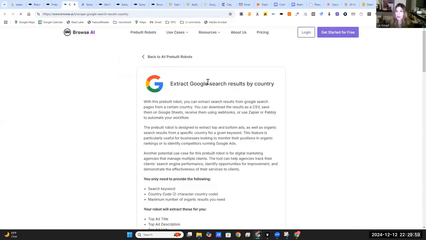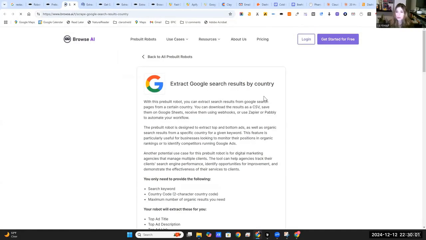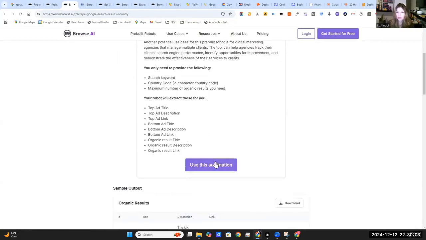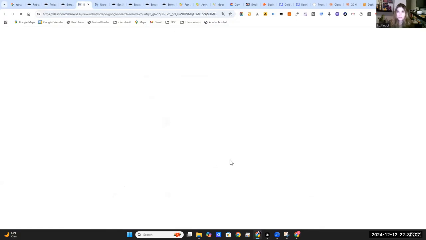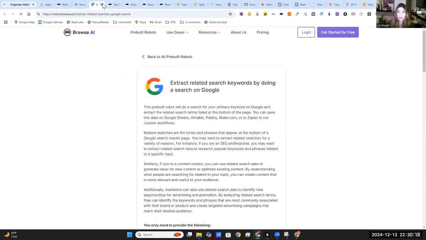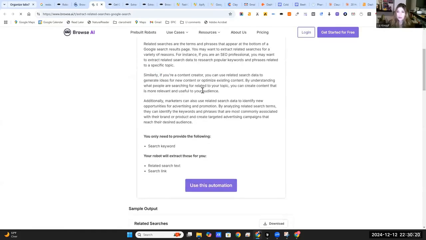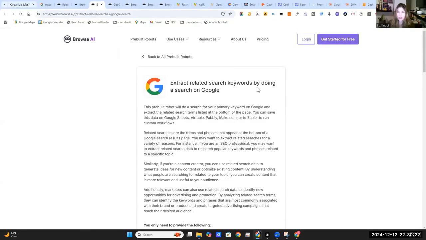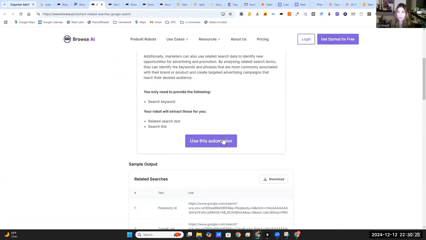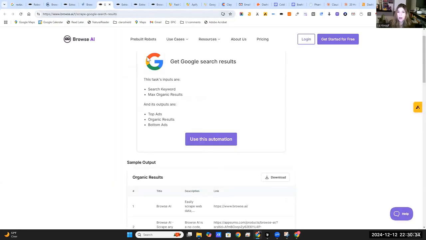All right, so for extracting Google search results by country, basically all you would do is click this button called Use Automation. And while this is populating, we can also start this one, which is for any search keywords you can do. And for restaurants, you probably want to do Google Maps. You might want to do Yelp as well. And they also have this.